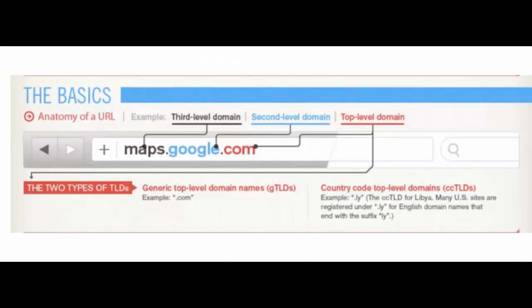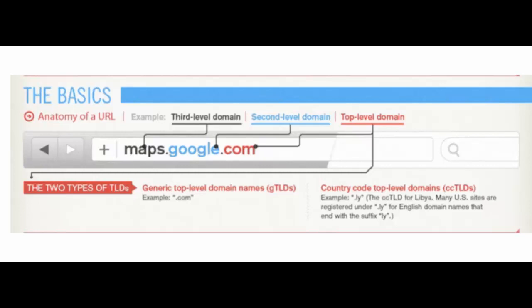So you are seeing here the picture which shows maps.google.com. Here there are three types of domains. The top level domain, which we are calling gTLD, is .com here in red color. Then the second level domain is Google here, and then the third level domain is the last one, which is maps. So this is the way it's defined.